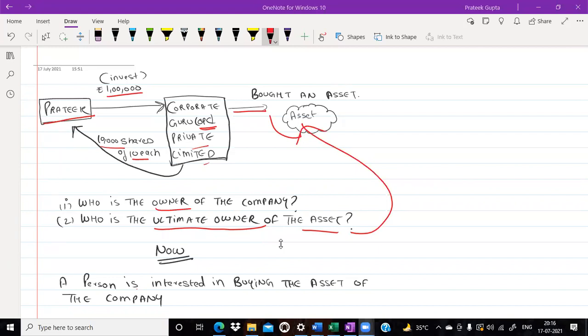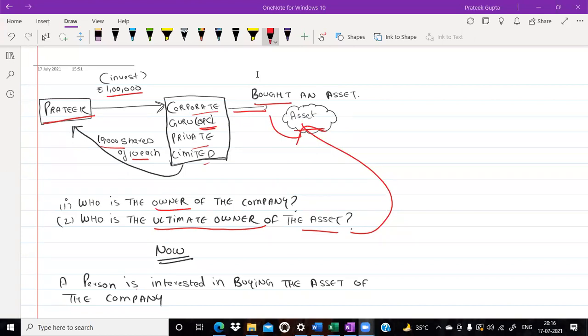But see, this is a very, very important question. This asset was bought by the company. But the ultimate owner, who is the ultimate owner? Do let me know the answer in the chat box. Chitakshi is saying, sir, Pratik is the ultimate owner. I do believe that, sir, Corporate Guru is the owner of this asset. But the ultimate owner of this asset is Pratik. Very nice. Because Pratik had invested the rupees in the company.